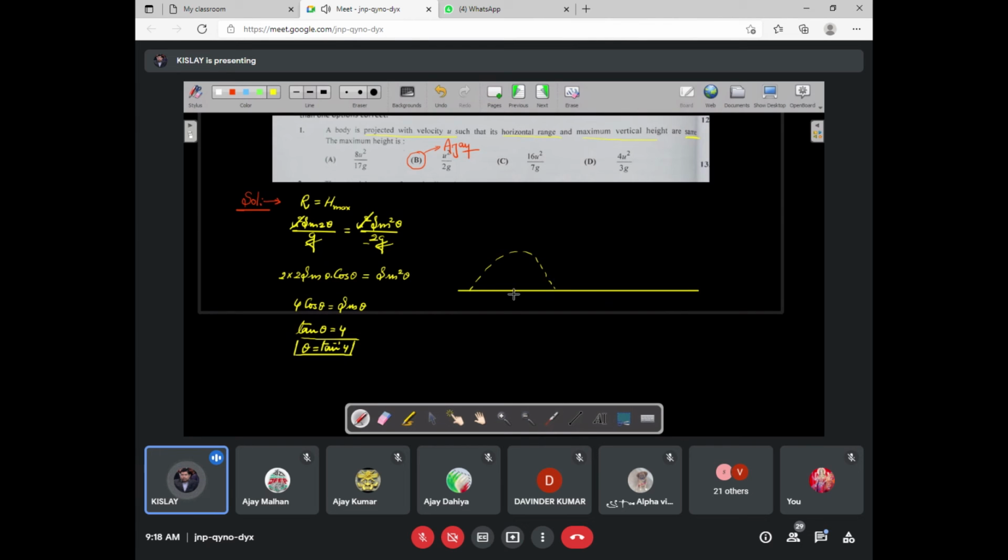आपको maximum height और range same अगर रखनी है, this is the range and this is the maximum height. If you want to keep the maximum height and range same, then you have to project the projectile at an angle. You must be very clear, not 4 degree.